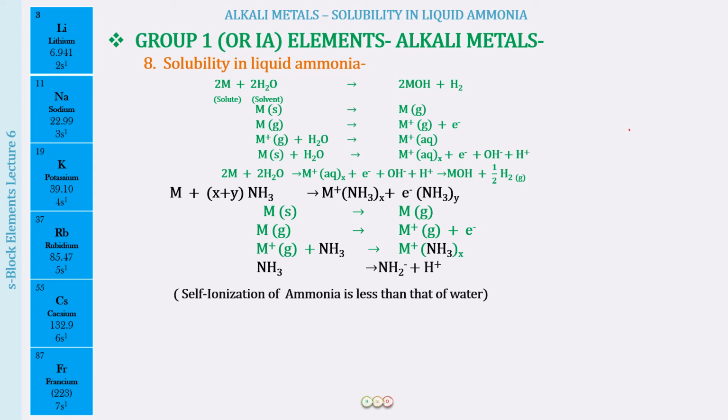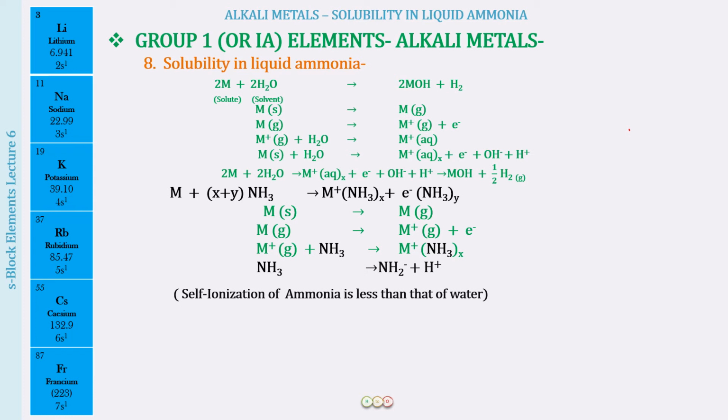Okay, I hope this is clear, that it is not just that you put alkali metal into the ammonia and ammonia immediately ionizes into NH2 negative and H positive. That will not be taking place. It will be only on prolonged keeping, or on heating the solution of alkali metal in ammonia, that it is going to get ionized into NH2 negative and H positive.